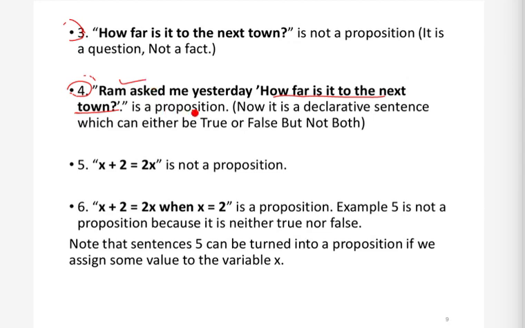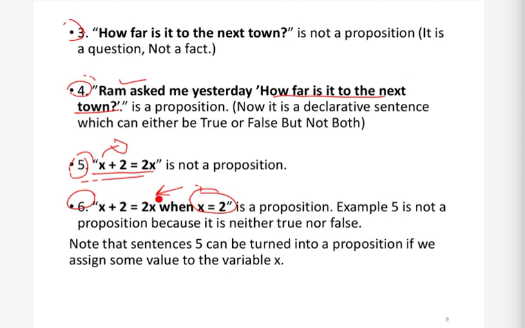Again, next example: x plus 2 is equal to 2x. Again, here we need the value of x. Without the value of x, we cannot assign true or false to this sentence. So this is not a proposition. Next example: x plus 2 is equal to 2x when x is equal to 2. Now this is a proposition because we have given the additional information that when x is equal to 2, x plus 2 is equal to 2x. We know that when x is equal to 2, this is true.